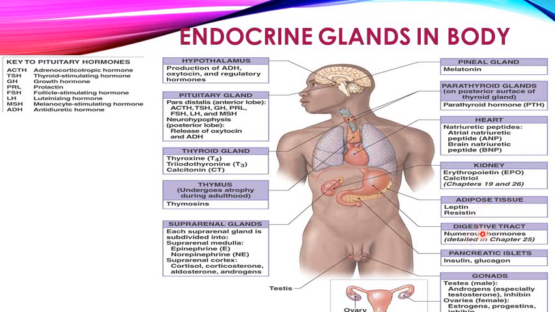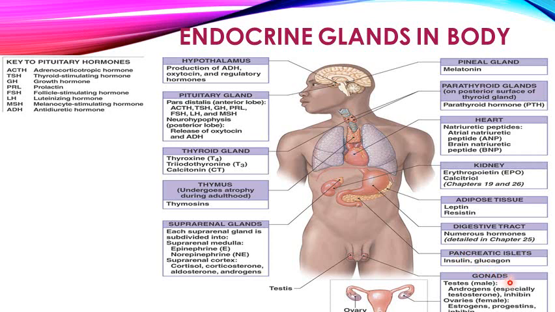The adipose tissue releases leptin. The digestive tract has a very important diffuse and discrete neuroendocrine system, which is present in the walls of the gastrointestinal tract. Then in the pancreas, having both components, exocrine as well as endocrine, there are the islets of Langerhans.